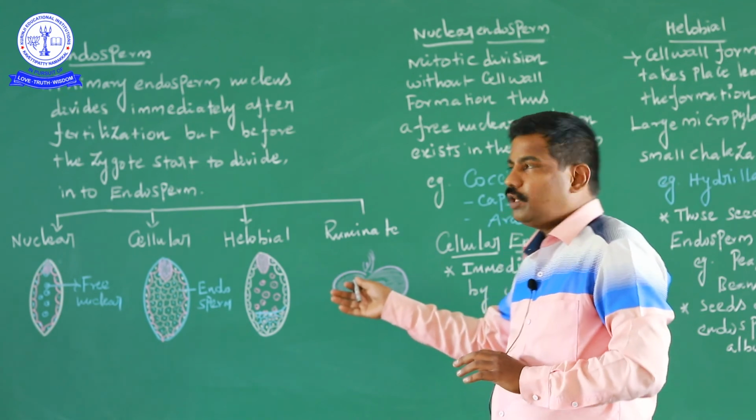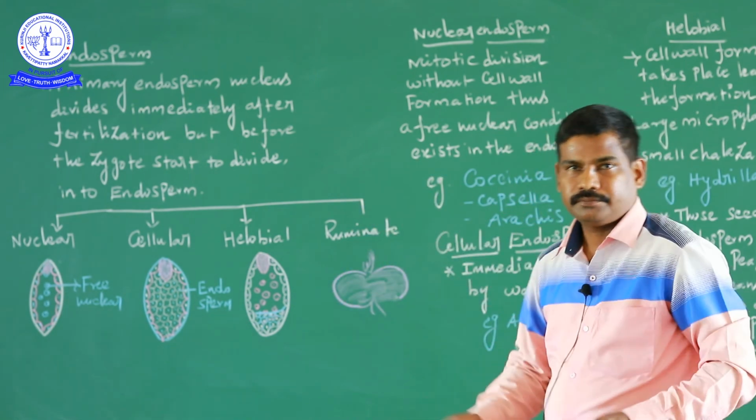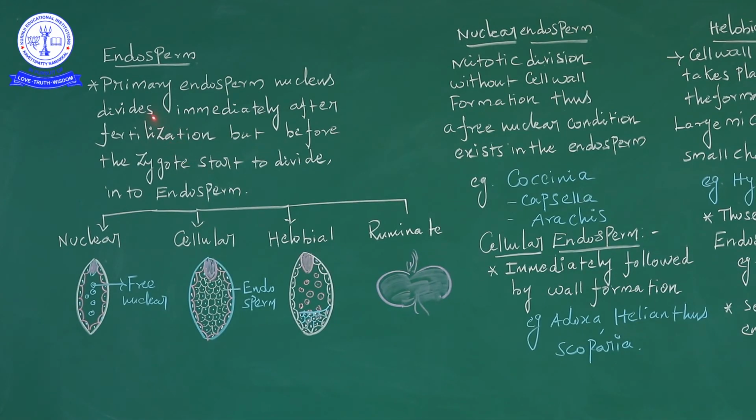Now going on to the endosperm character. The primary endosperm nucleus divides immediately after fertilization, but before the zygote starts to divide. The endosperm has a nutrition function, providing nutrition to the developing embryo sac. So first of all, the differentiation for this.